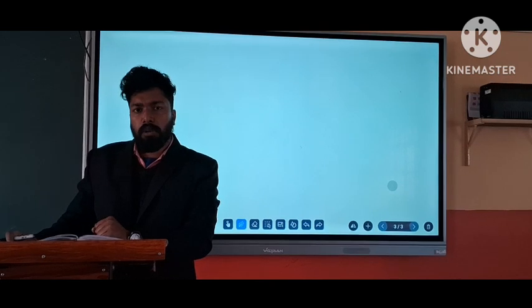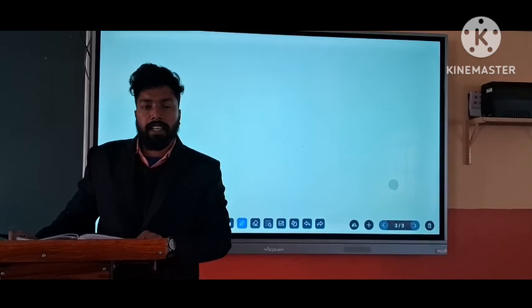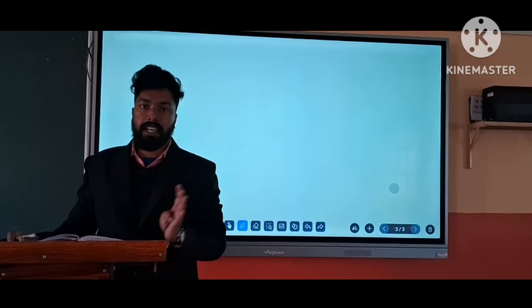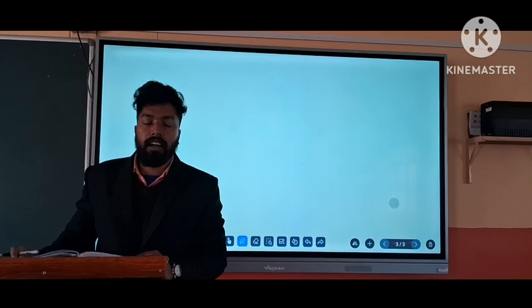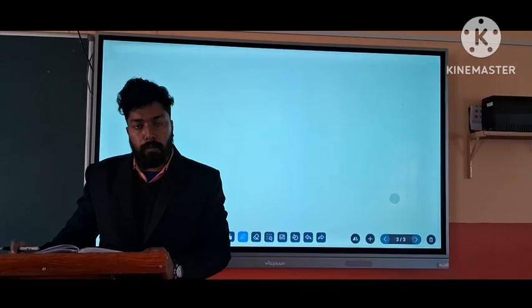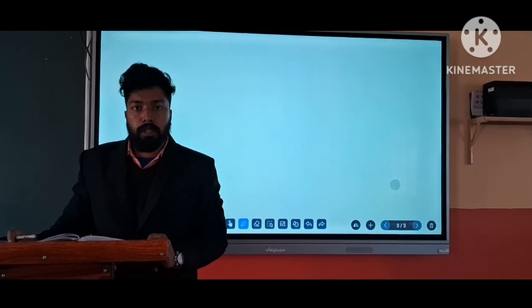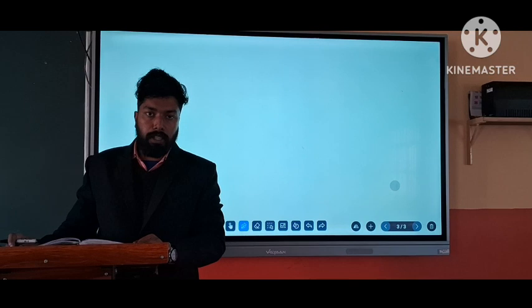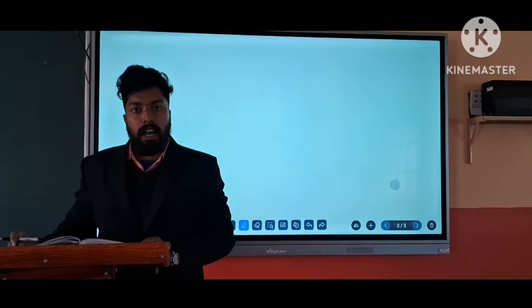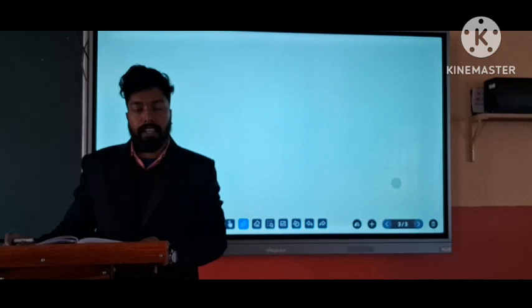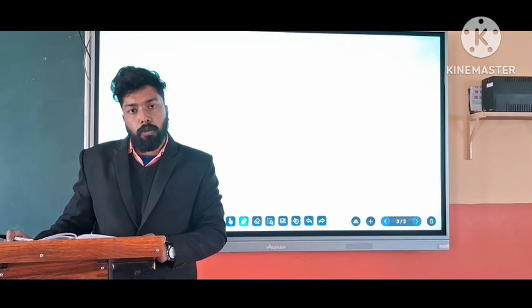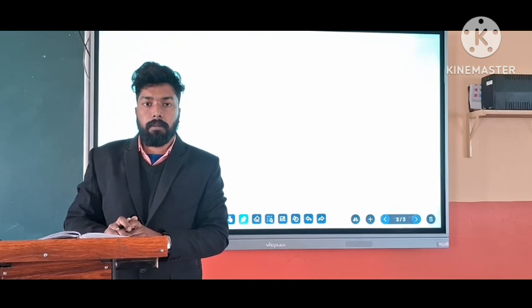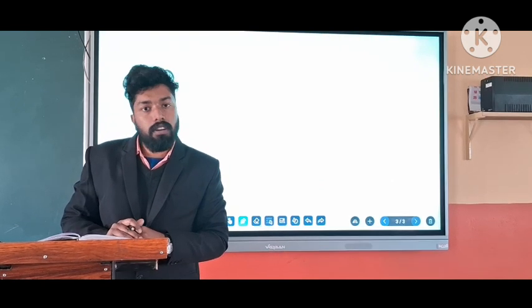Is it clear? So what are the steps to find the median? Yes, first, arrange the given observations in ascending or descending order. After that, find the number of observations. If n is odd, we find the (n plus 1) by 2th observation using the cumulative frequency table. Otherwise, if n is even, we find half of the n by 2th observation plus the (n by 2 plus 1)th observation.